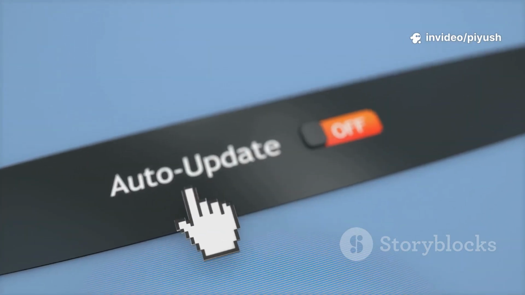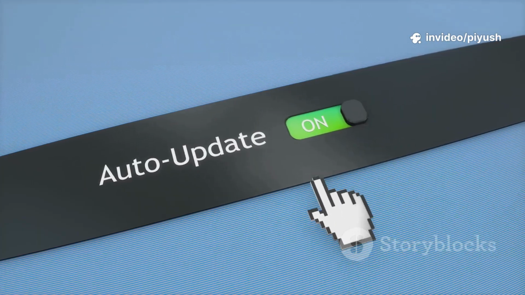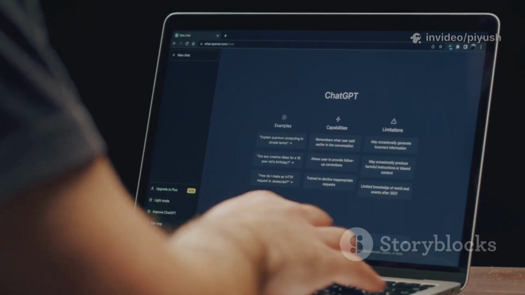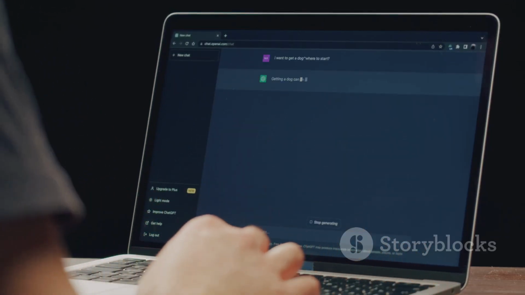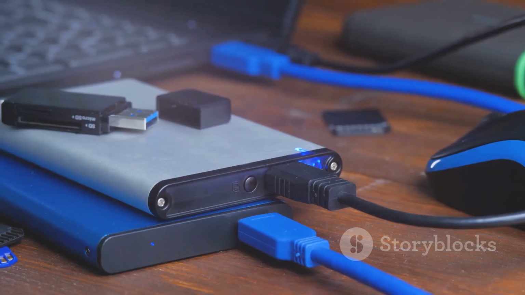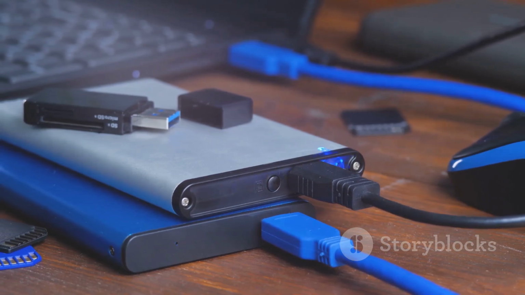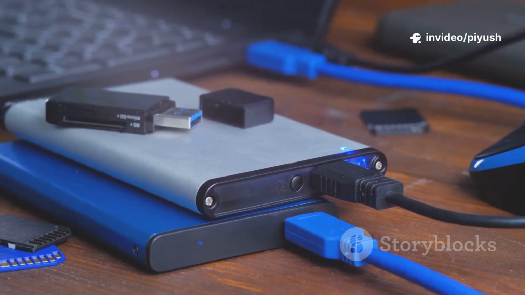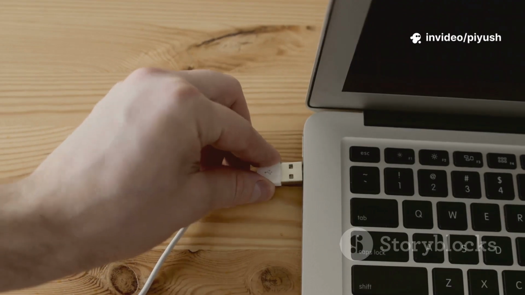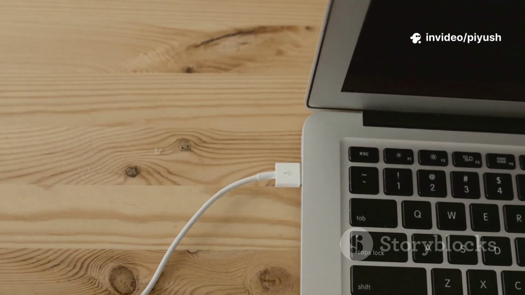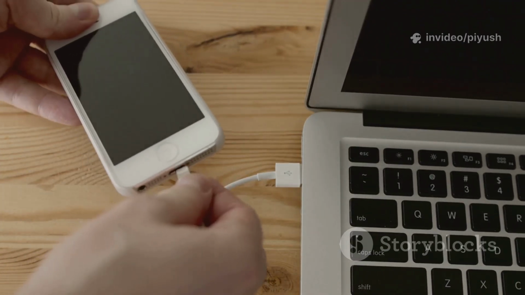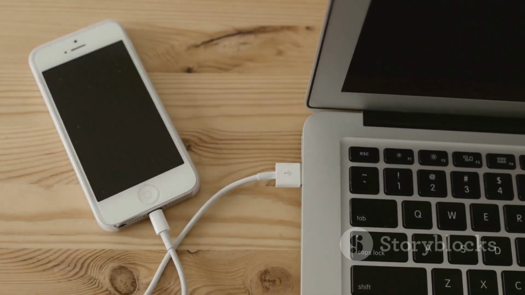Next, launch the Rufus application that you downloaded earlier. You will be greeted with a simple window with several options. The interface is quite intuitive. At the top, under the device drop-down menu, Rufus should automatically detect your USB drive. If you have multiple USB devices connected, be very careful to select the correct one from the list to avoid accidentally erasing the wrong drive.